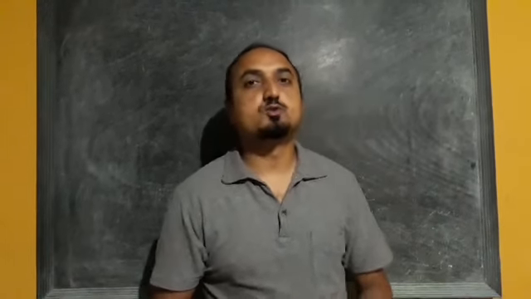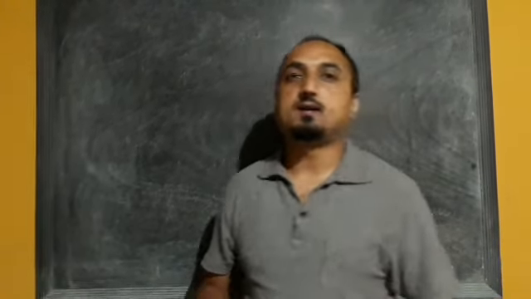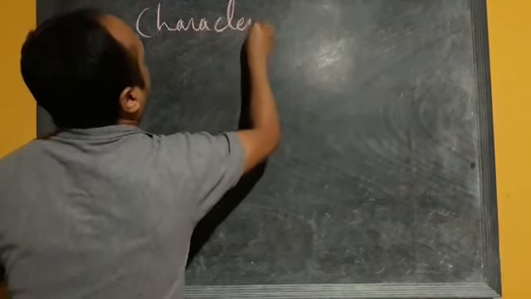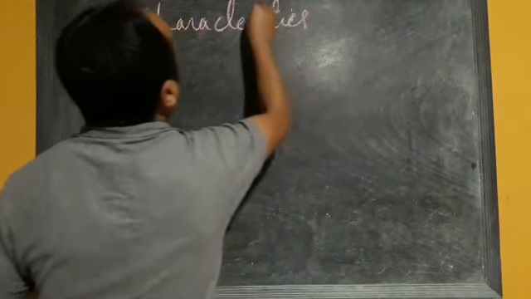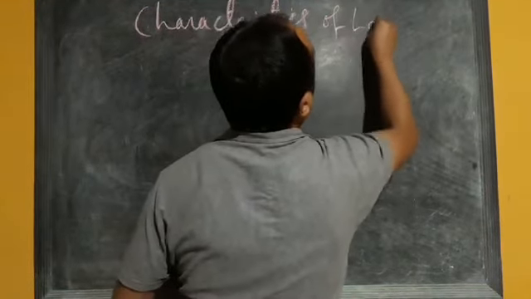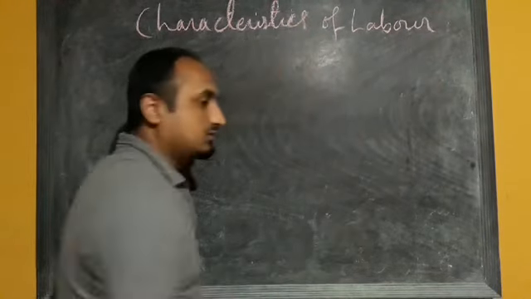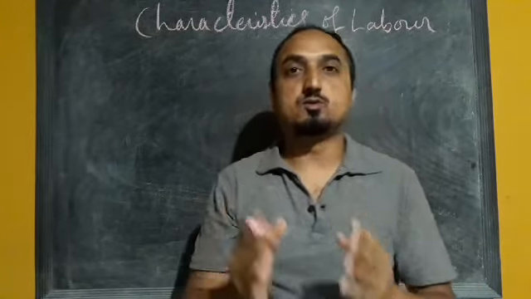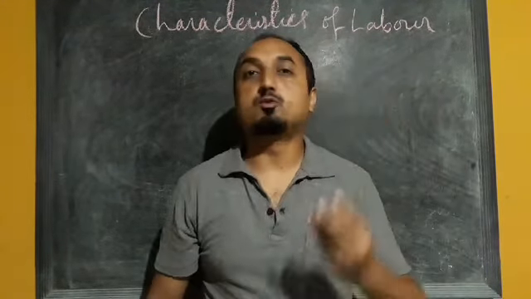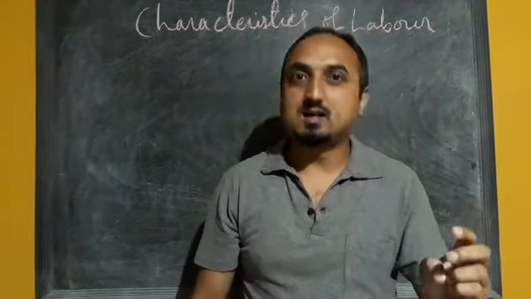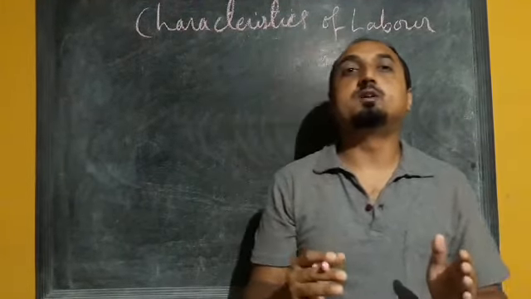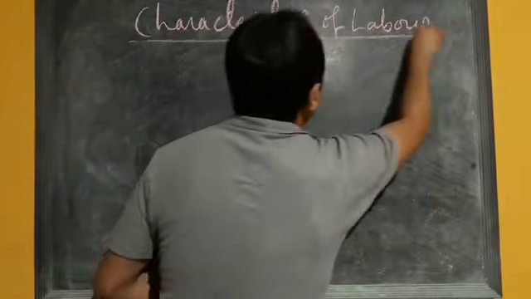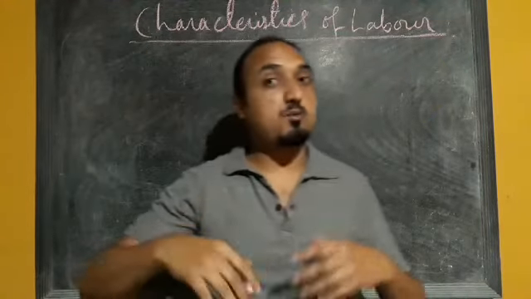Hello my dear students, today I am going to start the next topic, that is characteristics of labor. In the previous video we have already discussed the classification of labor. We have done that labor can be classified into three categories: skilled, semi-skilled and unskilled. Today we are going to discuss the characteristics of labor, and how it is different from land as well as from other factors of production.